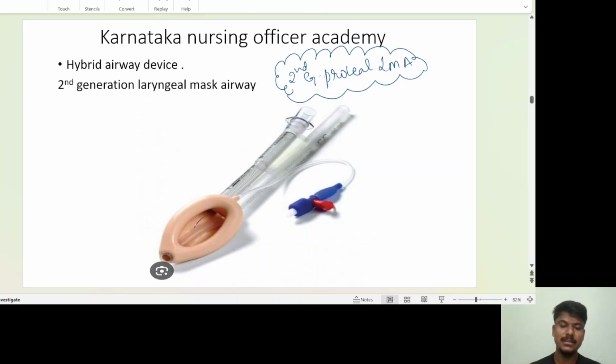If you come to the points, it has a tip, the ventilating tip, and this one is your cuff, to be inflated with the pilot balloon.